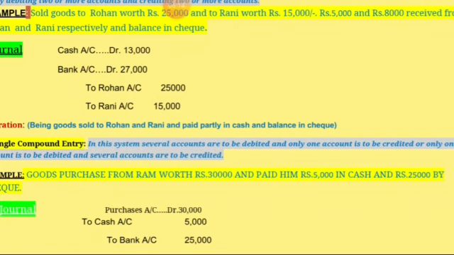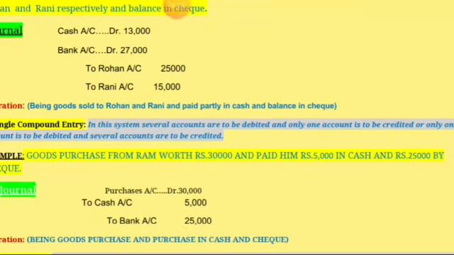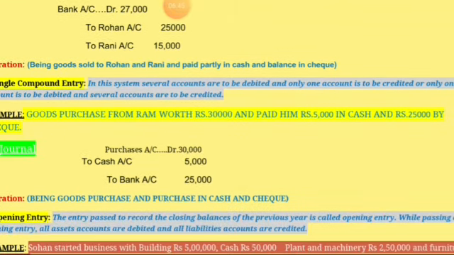Now third one is single compound entry. In this system, several accounts are to be debited and only one account is to be credited, or only one account is to be debited and several accounts are to be credited. It can also be shown with an example. Goods purchased from Ram worth rupees 30,000 and paid him rupees 5,000 in cash and 25,000 by cheque. Journal will be purchase account debit 30,000, to cash account 5,000, to bank account 25,000.